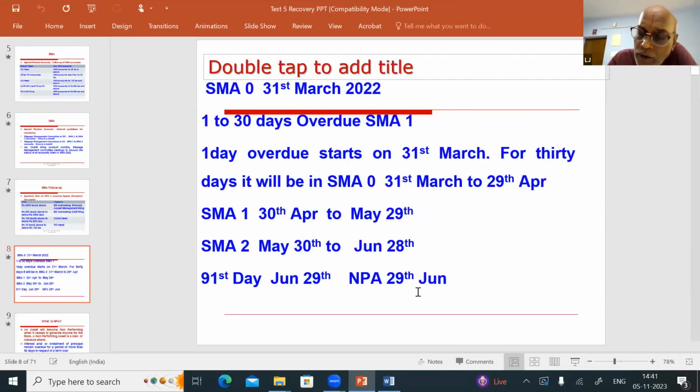So SMA 0 will start from the first date of due. If it is not recovered, then you calculate 90 days. You find out which is the 91st day. From 31st March, the 91st day will be 29th June. The account will slip to NPA on 29th June. This is the logic for term loan.